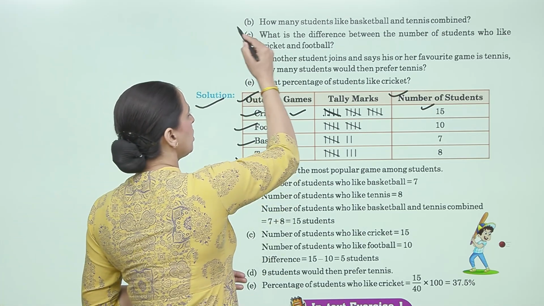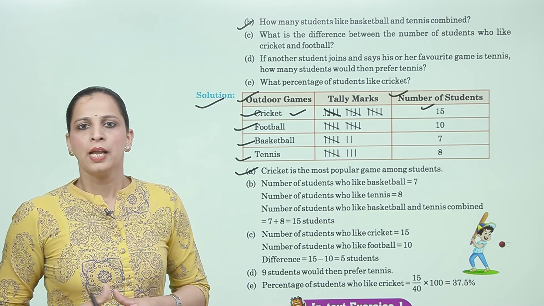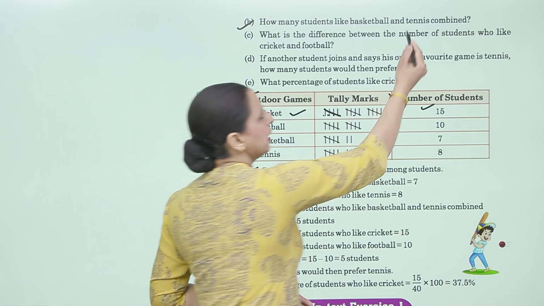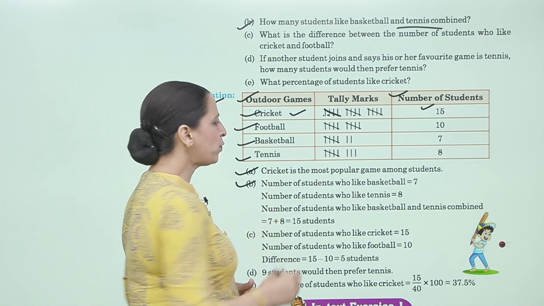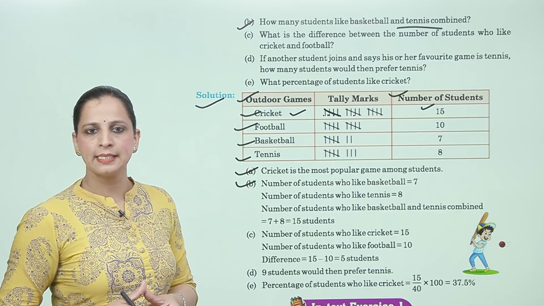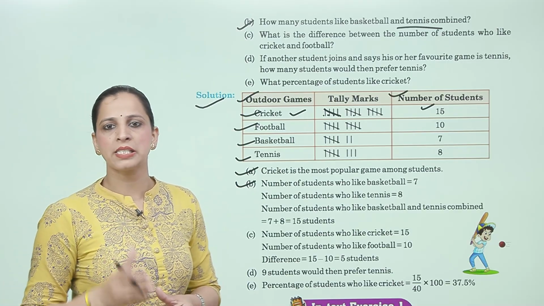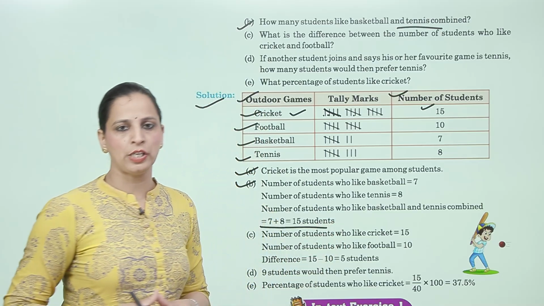Now, question number B, how many students like basketball and how many like tennis combined? Now, B part solution is, number of students who like basketball is 7, number of students who like tennis is 8. Number of students who like basketball and tennis combined is 7 plus 8 is equal to 15 students.